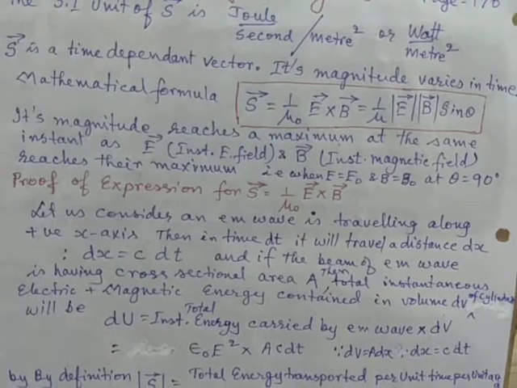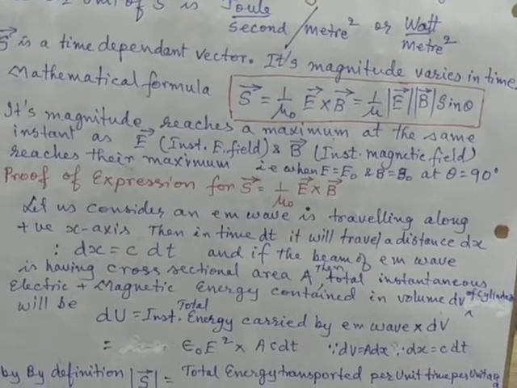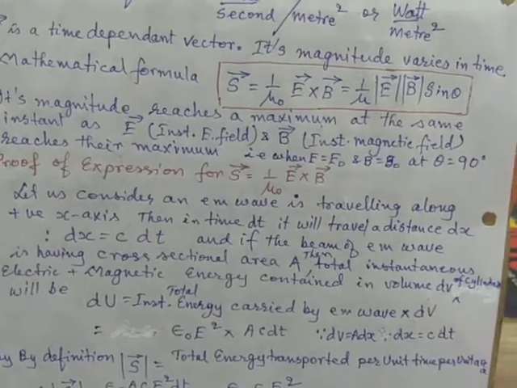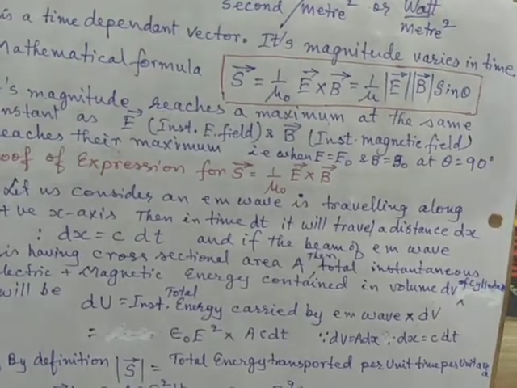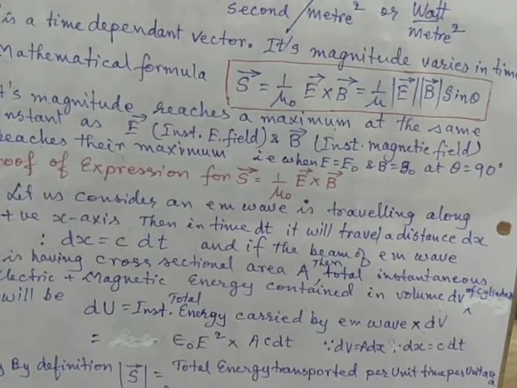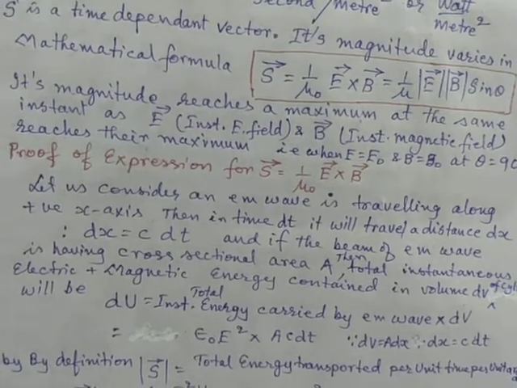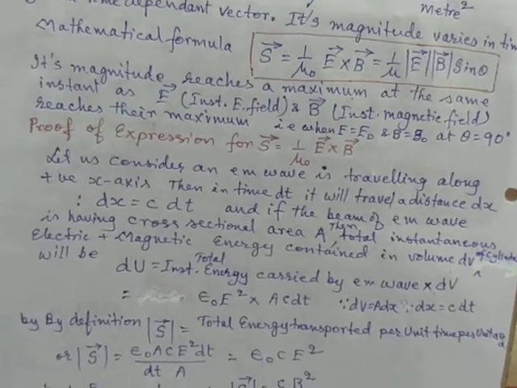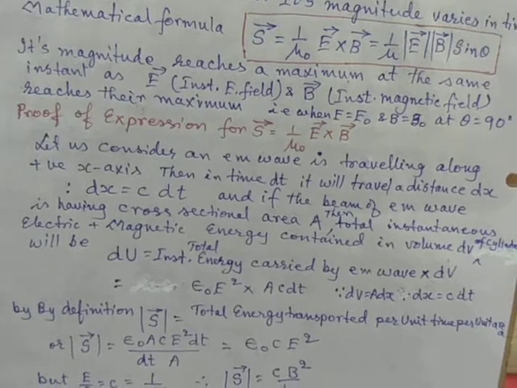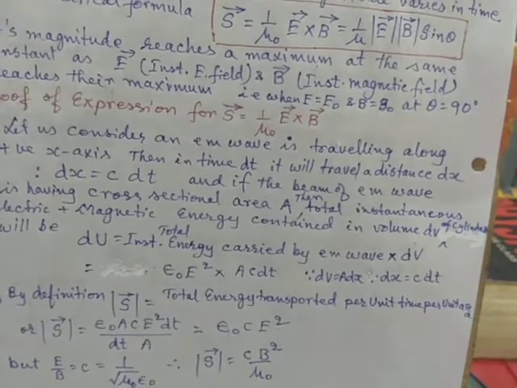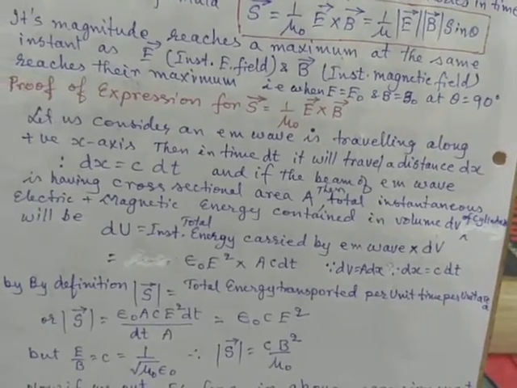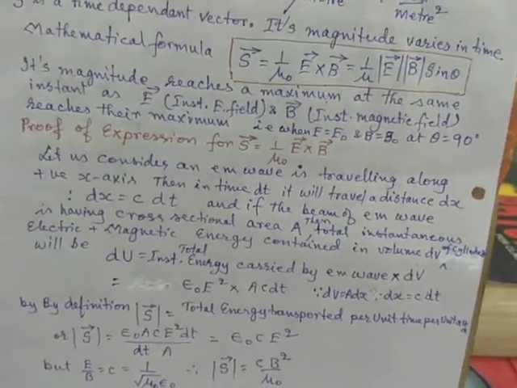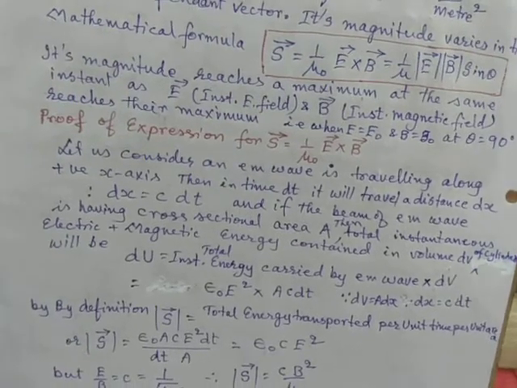The mathematical formula for Poynting vector is S vector equal to 1 by mu 0 E vector cross B vector, and that becomes equal to 1 by mu 0 magnitude of E vector, magnitude of B vector, sin theta. The magnitude of Poynting vector reaches a maximum at the same instant when electric field E and magnetic field B of the electromagnetic wave reach their maximum, that is when theta is equal to 0 degree.